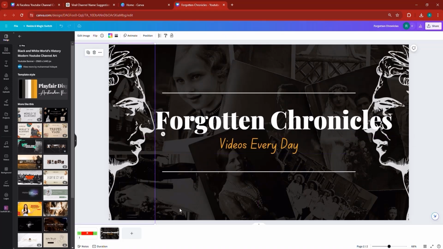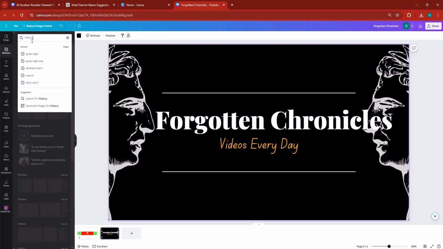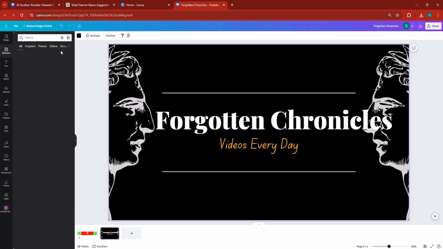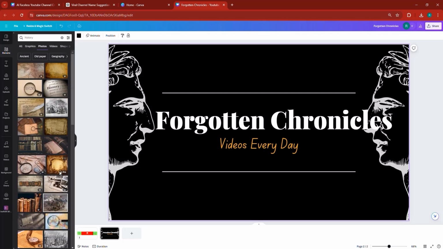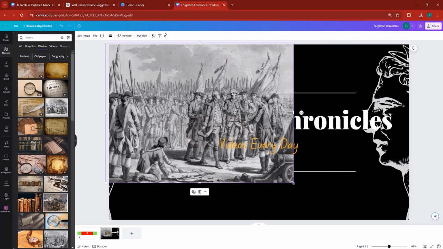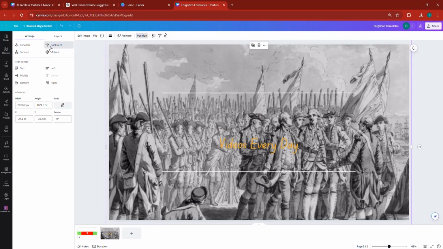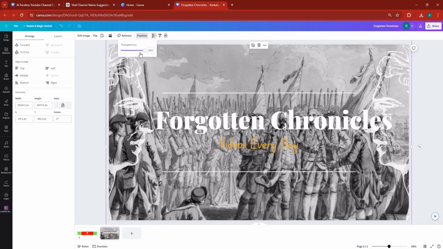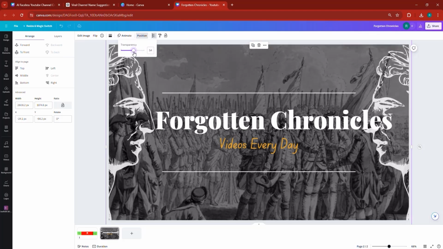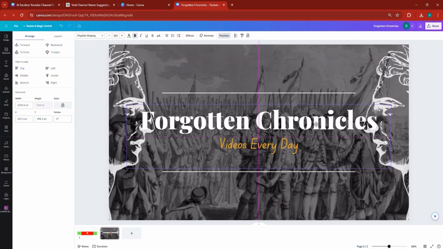We can also change the image in the back. So I can go to elements and look for history, right? Some history image. If I go to photos, there's a lot of history images that we can use. So for instance, I can take maybe this one and put it right there. Make sure I spread it across and position it backward, and also reduce the transparency of it so that we can see the writing. And also this Forgotten Chronicles should move slightly here to the center.